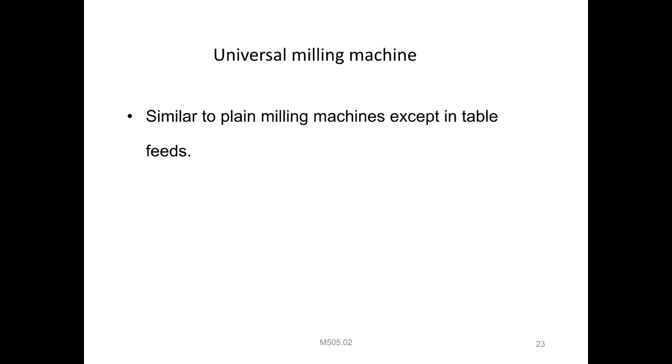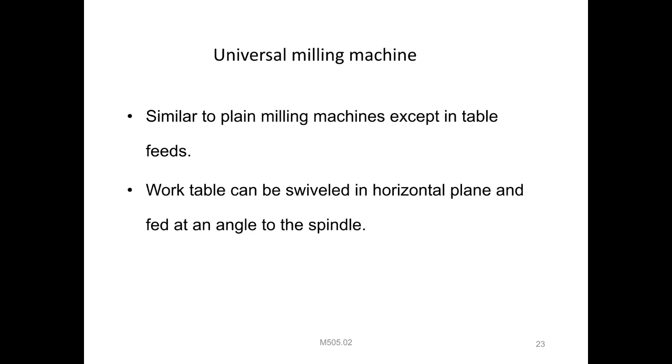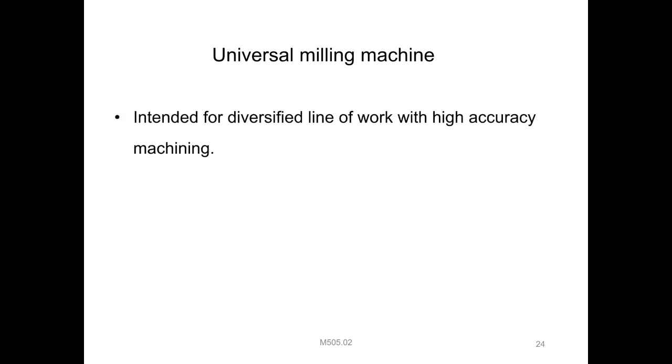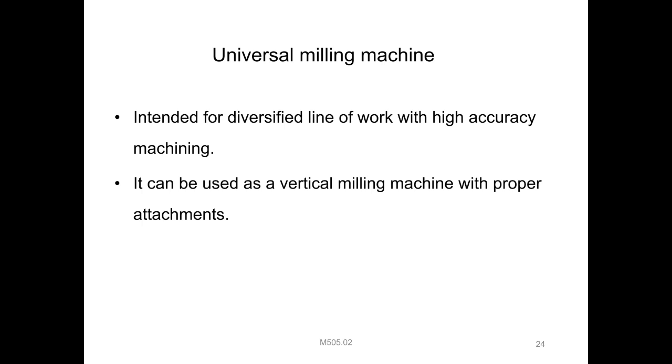We know the movements are only in the longitudinal, cross and vertical directions. But here one more movement is also provided. The work table can be swiveled in the horizontal plane and fed at an angle to the spindle. These are the main things, right? Next, universal, continuing: it is intended for a diversified line of work with high accuracy machining. It can be used as a vertical milling machine with a proper attachment.